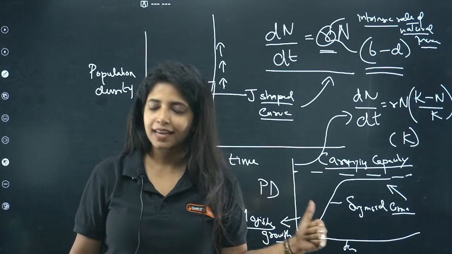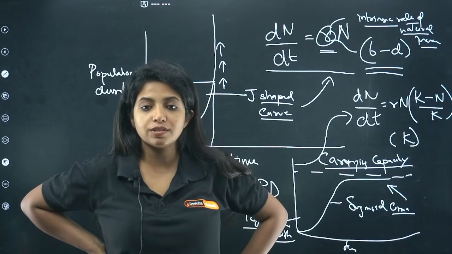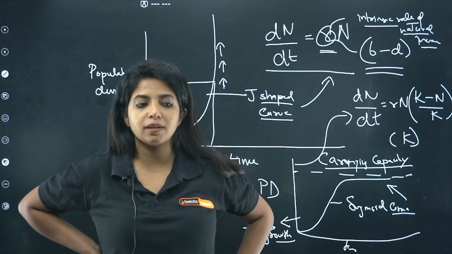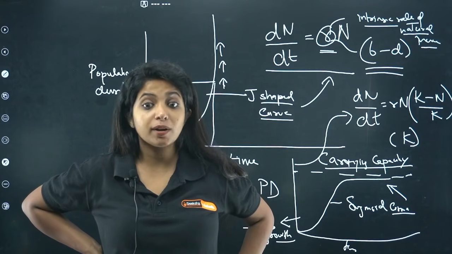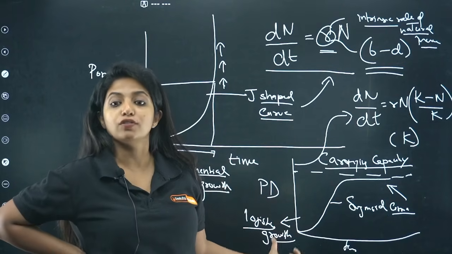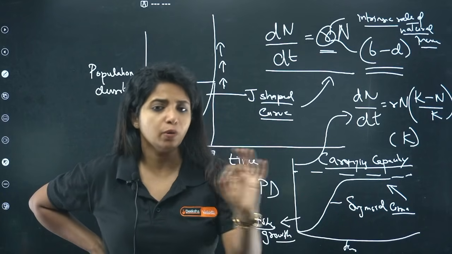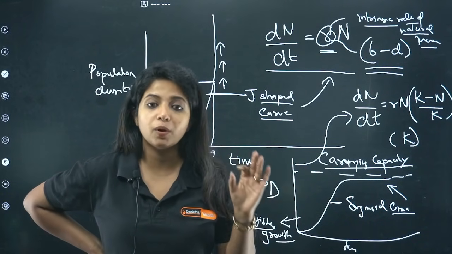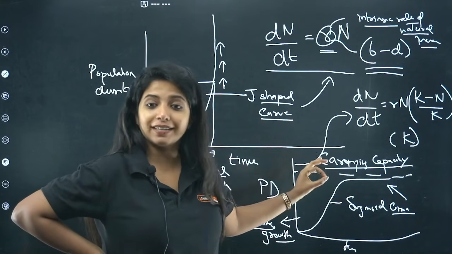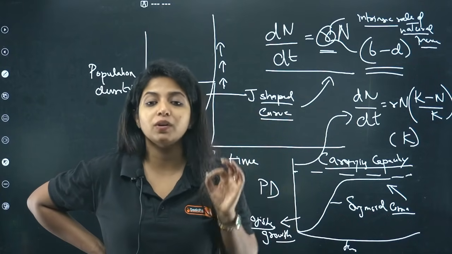Usually you get questions like this: bacteria were growing in very ideal conditions, but sooner or later things are going to be limited. What type of growth does the bacteria show? Since you are mentioning that the resources are going to be limited sooner or later, you're talking about logistic growth. If you're just saying the organism is growing under ideal conditions and there is no mention of anything being limited, then understand it is exponential. Naturally, that is not possible. But in a preparatory test, I saw one question where an ideal condition was given and they didn't mention any limiting factors.